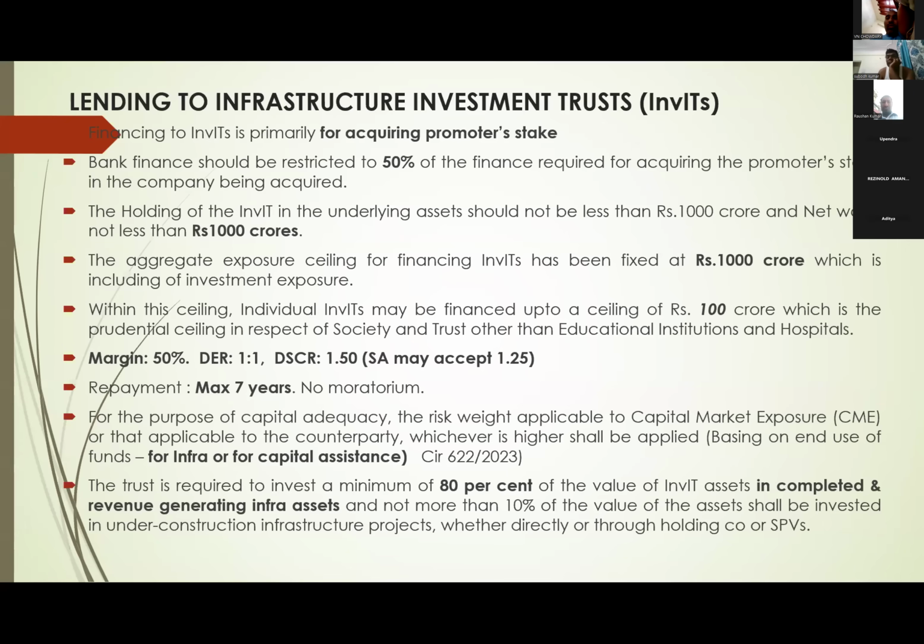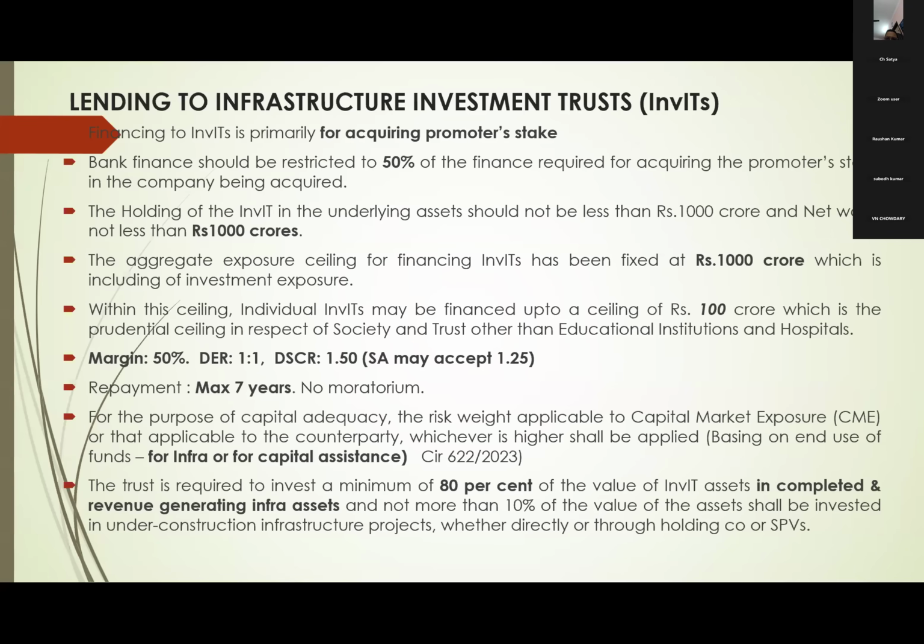Say his stake is 1,000 crores, his principal investment, this capital. Out of that, he wants to divest half. So 500 crores will be given by this InvIT and it acquires 50%. So what is the benefit for this InvIT? Whatever profit is generated in that power project, 50% is its stake, so 50% will be given to this InvIT.